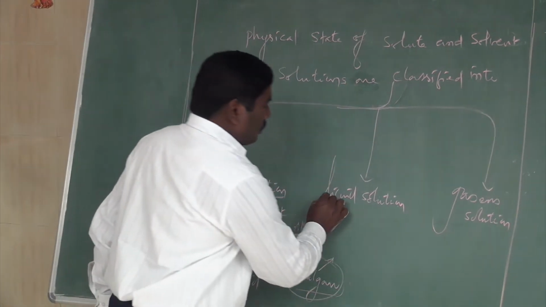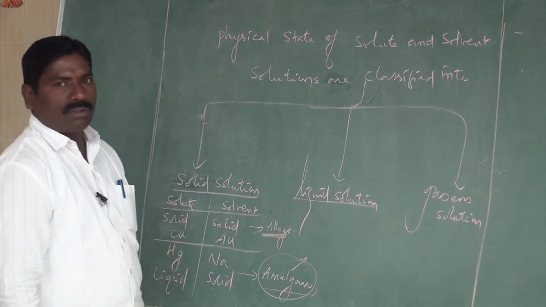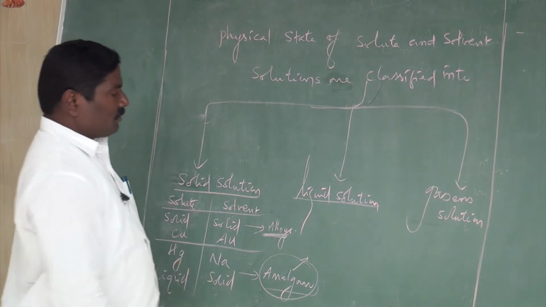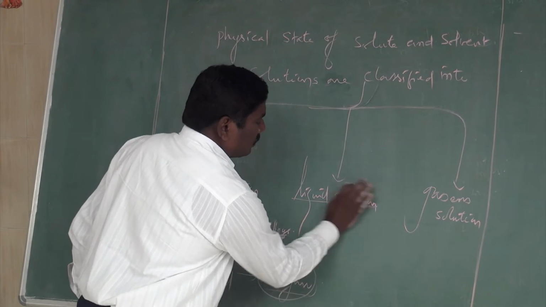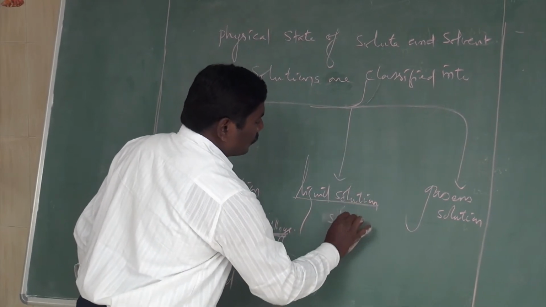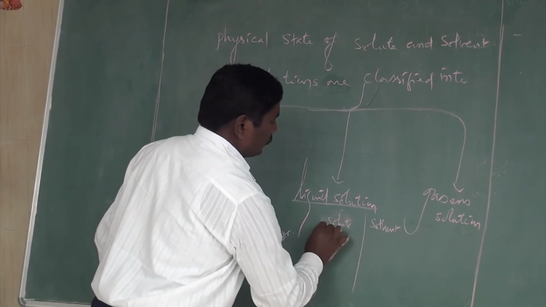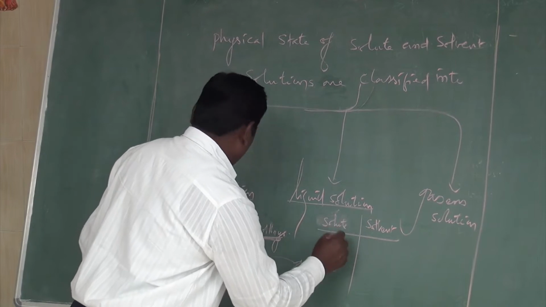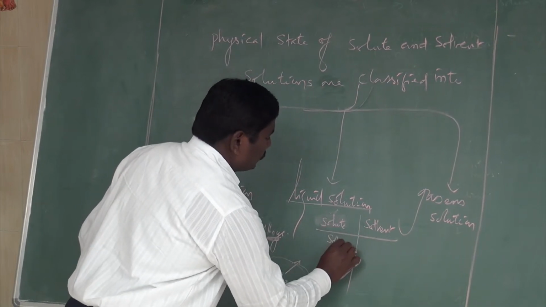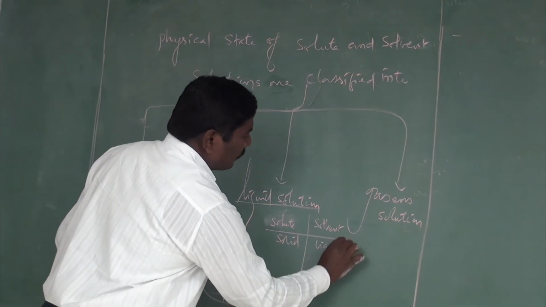Next we are going to study liquid solutions. You can write solute and solvent. The solute can be in the form of solid and the solvent in the form of liquid.